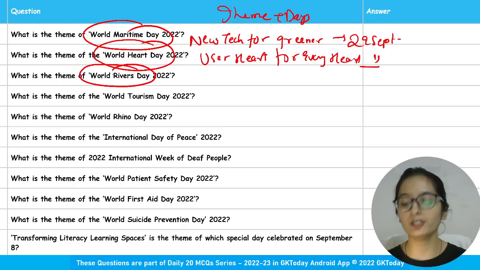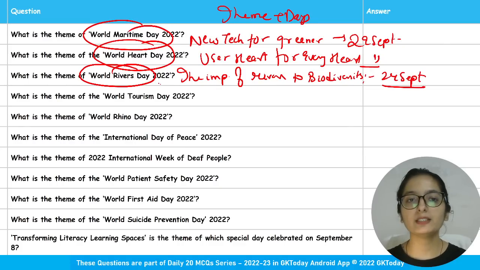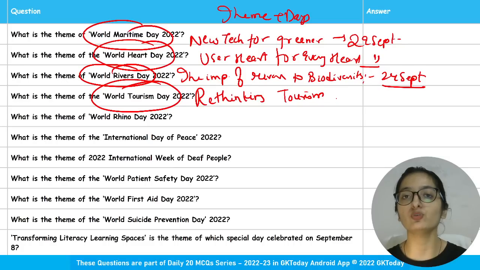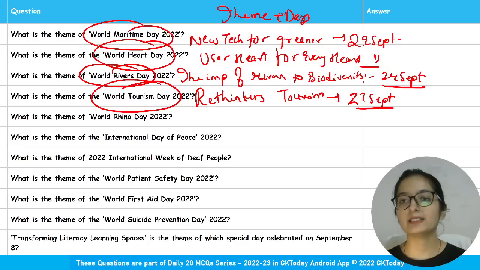What is the theme of World Rivers Day? The importance of rivers to biodiversity. When it is observed? 24th of September. What is the theme of World Tourism Day? Rethinking tourism. It is very important. These themes are very important. Directly if you go through previous year questions, dates and themes are asked. So it is observed on 27th of September.